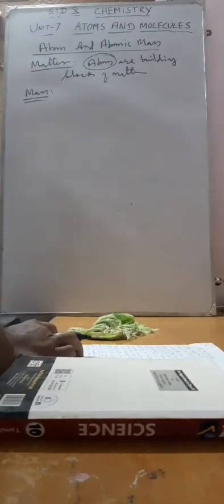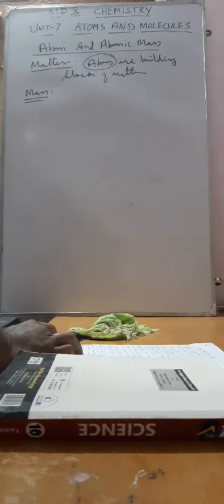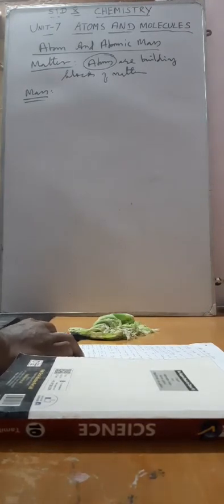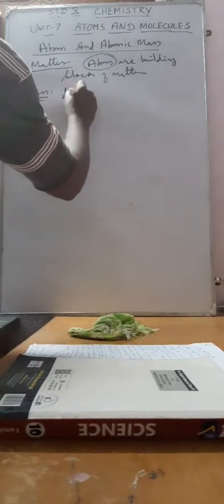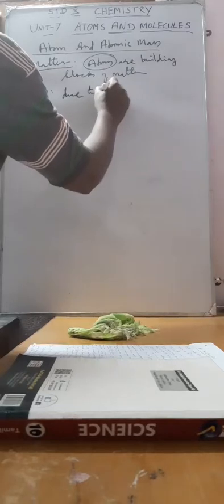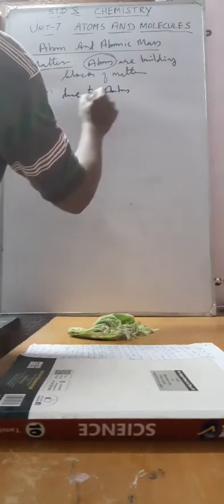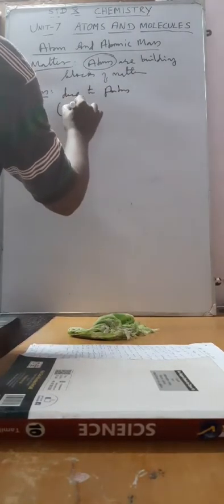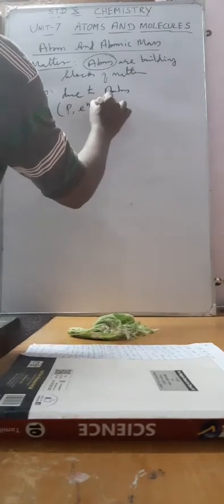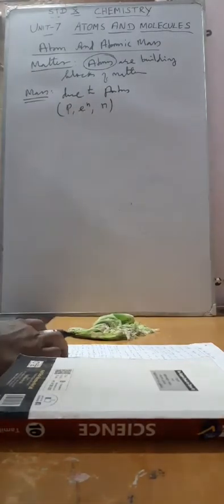The atom is the basic particle present in the matter which possesses mass and gives mass to the matter. So the mass of the matter is due to the presence of atoms, and an atom consists of proton, electron and neutron, that you have already learned.